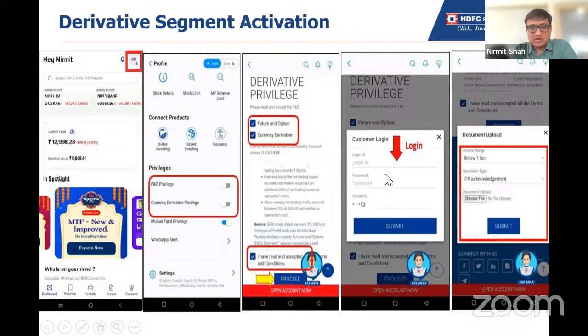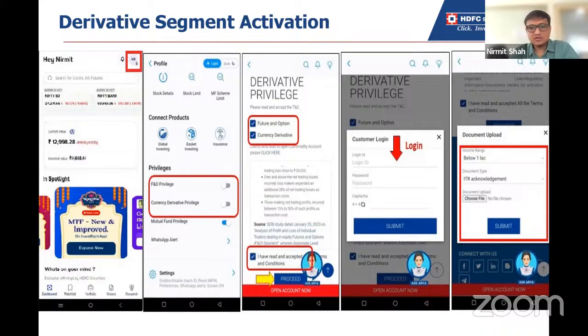You need to enter your login credentials, and you have to upload one of the documents we are providing here. Once you click on choose, you will get five or six options, and out of that you can upload any of the documents. It's basically a financial proof. You can also select the first option, that is bank statement digital.